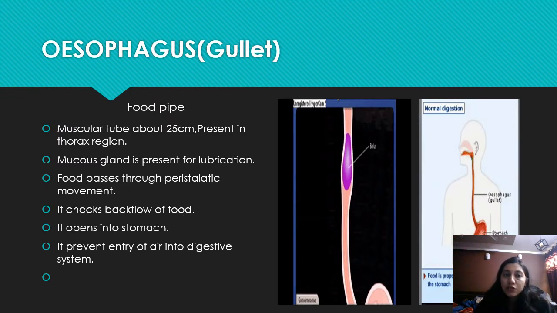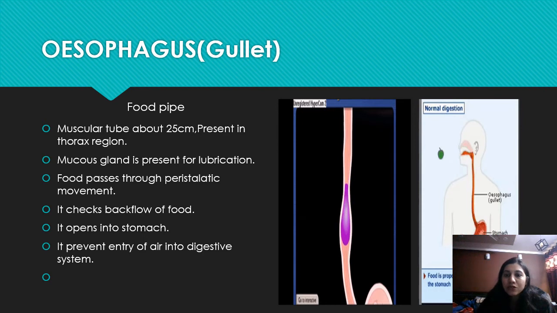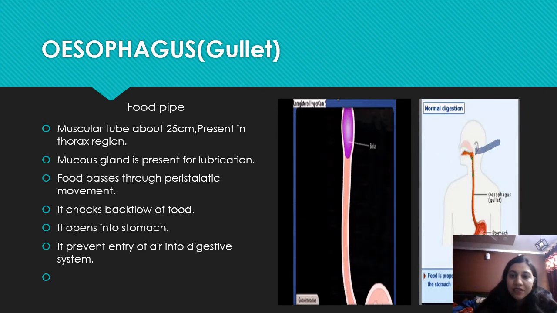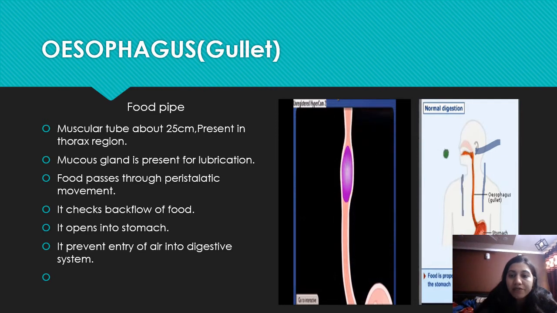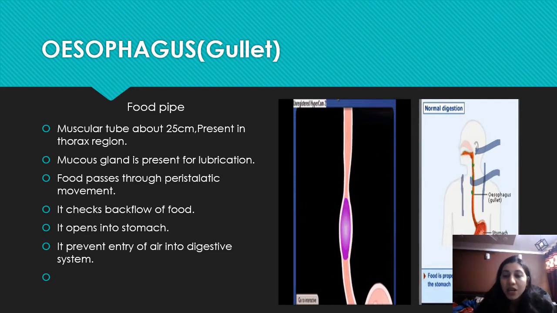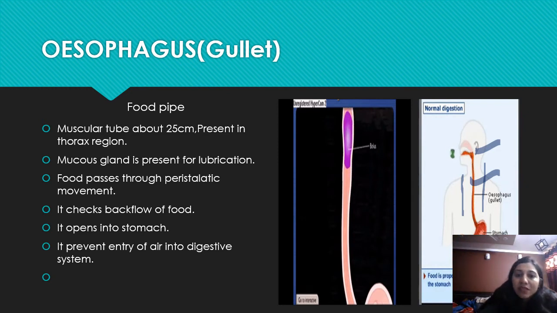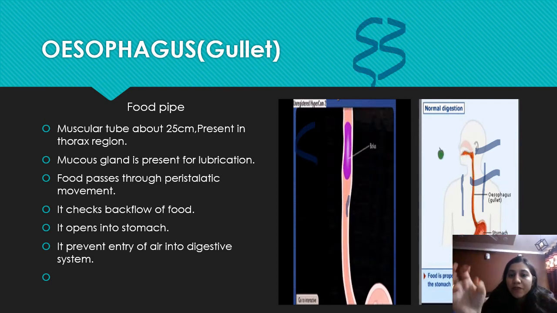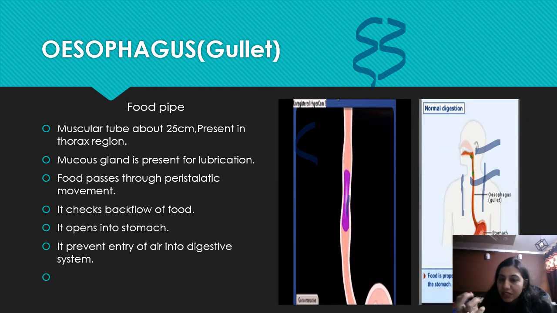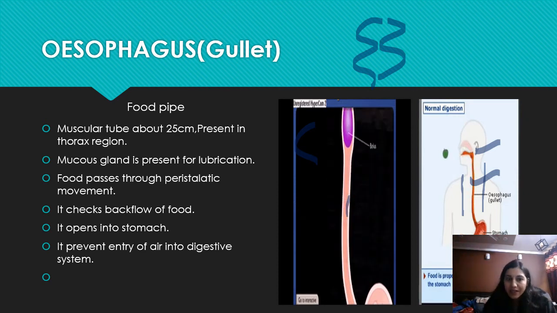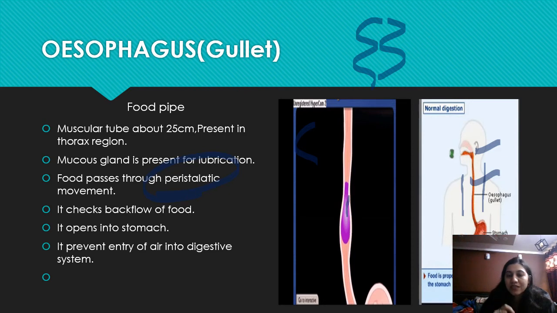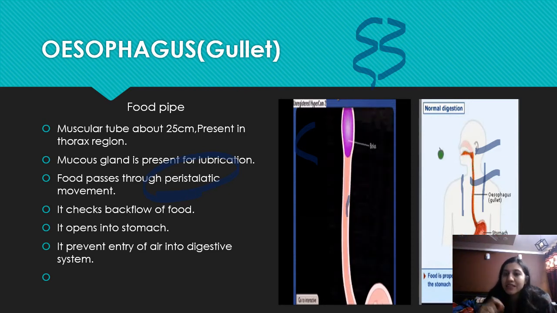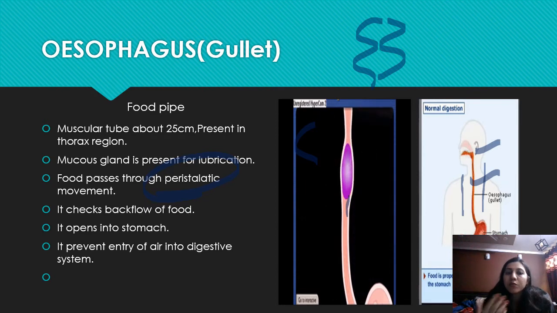Now food passes into the esophagus. After the pharynx, food passes into the esophagus. See, this part is the pharynx. Now food passes into this part, which is known as the esophagus, or gullet, or food pipe. You can see food passing like this, and there is a movement in the esophagus. When food passes, the esophagus shrinks, then again expands, then shrinks, then expands, and this process is known as peristaltic movement, or peristalsis. In some books it is peristalsis, in some peristaltic movement.